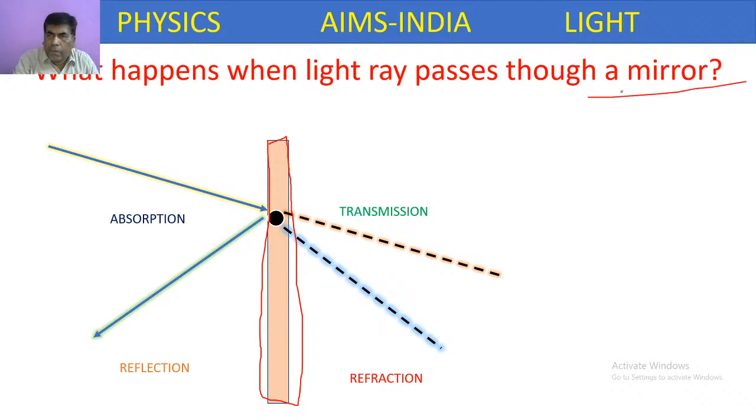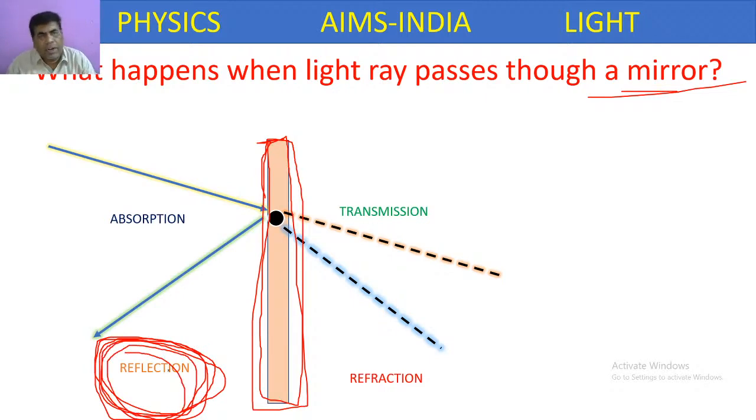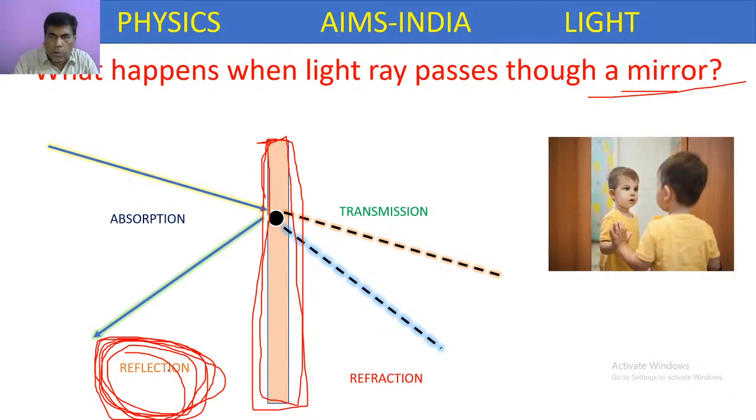But here, if the object is a mirror, not opaque, not another kind of object, then what happens? We will observe a phenomenon called reflection. Through the mirror, we will observe a phenomenon of light called reflection, through which we can observe our image in the mirror. So regarding that, we will be discussing. Because of this reflection process, we are able to observe our image.